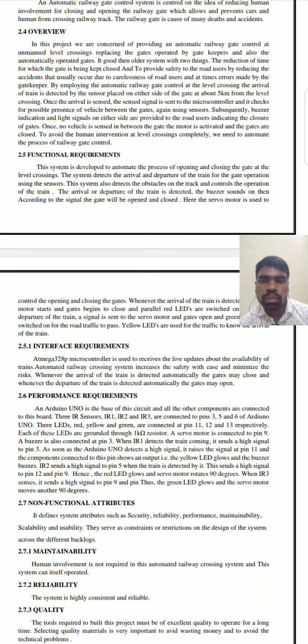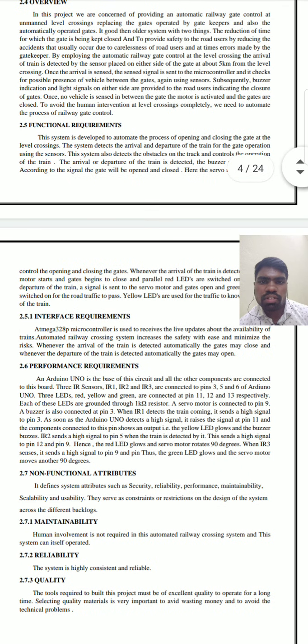To avoid human intervention at the level crossing completely, we need to automate the process of railway gate control. Functional requirements: this requirement is developed to automate the process of opening and closing the gate at level crossings. The system detects the arrival and departure of the train for gate operation using sensors.